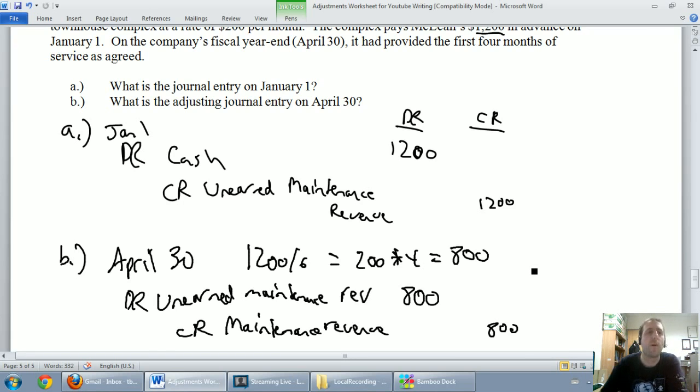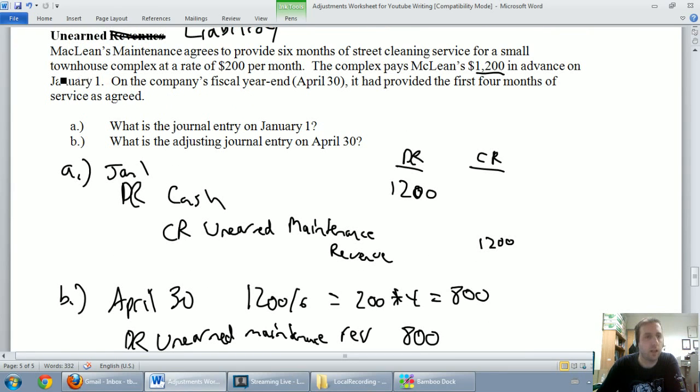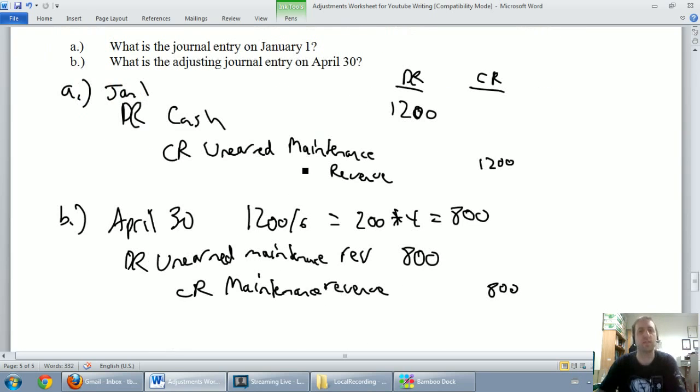And again, the reason is the townhouse complex that hired us, they have no idea this is happening behind the scenes. They're not saying, oh, these guys have earned $800 now, we better invoice them on April 30th. No. They're just thinking, okay, well, our contract ends in a couple months, maybe we'll renew them or not. But we've done 4 months worth of work, we've earned 4 months worth of revenue. We need to say it's not unearned anymore, it's been earned. Debit unearned maintenance revenue, credit maintenance revenue. We've got a good adjusting journal entry.